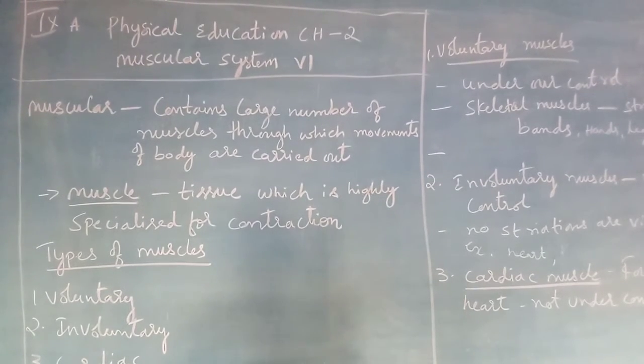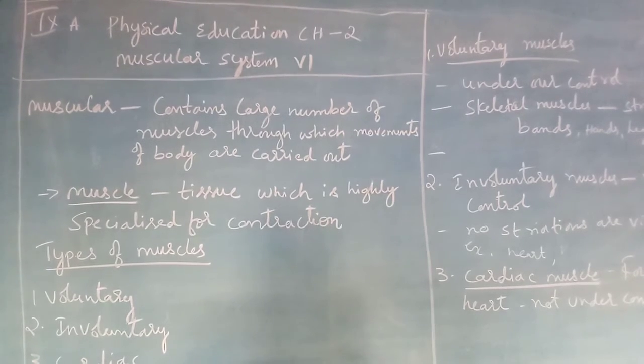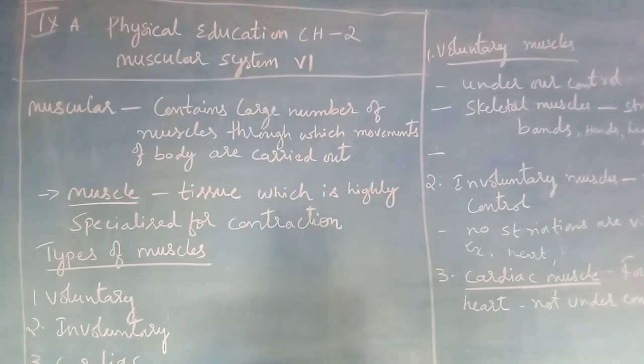A muscle is a tissue which is specialized for contraction. With the muscle you can contract and expand, right? We can stretch our hands, so that is expansion. Then we stretch it back, so the muscles get contracted. So this is a tissue which expands and contracts, and by that we can perform a movement. Body movements can be carried out by this contraction.